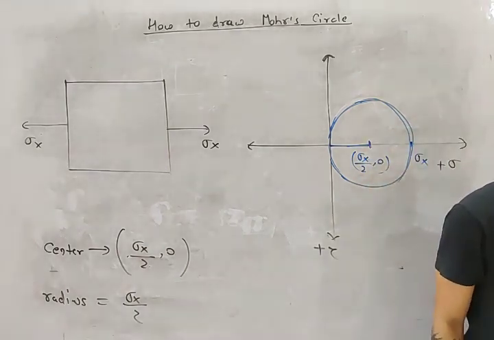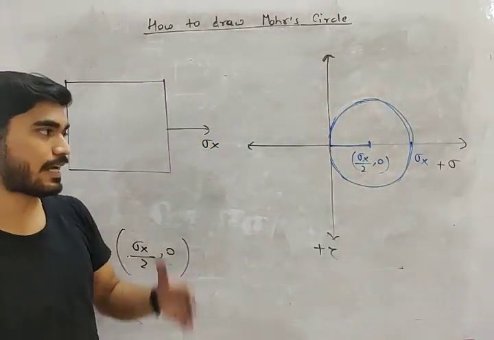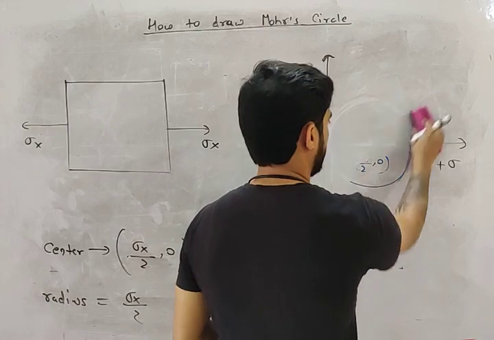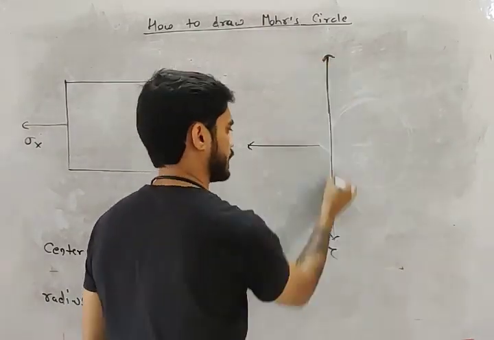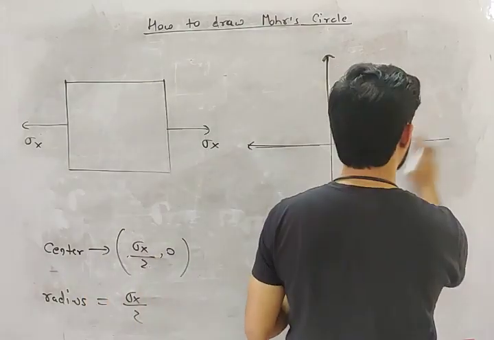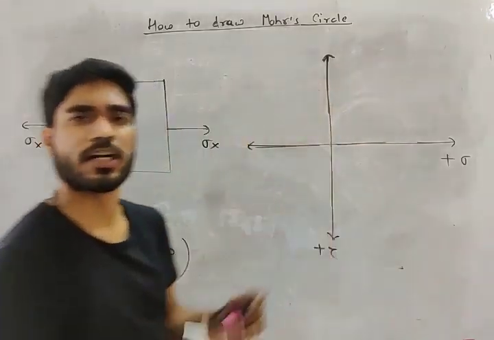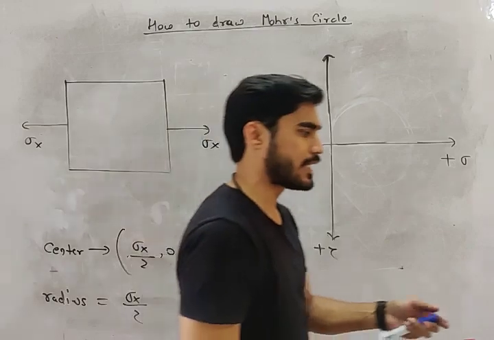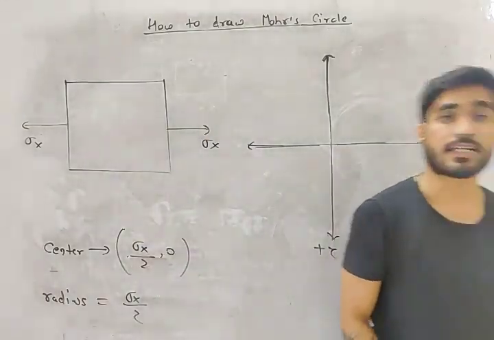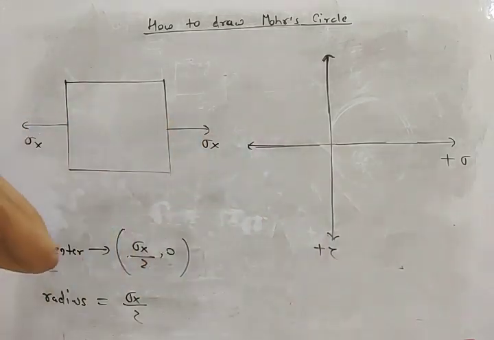Now there is one more approach, which is my personal favorite, because I always draw Mohr circles using this method. You can use whatever you like. It is not necessary that if I find this method easy, you will also find it easy. I will tell you every method, and it is up to you which one you use. So what is this second approach, my friend?